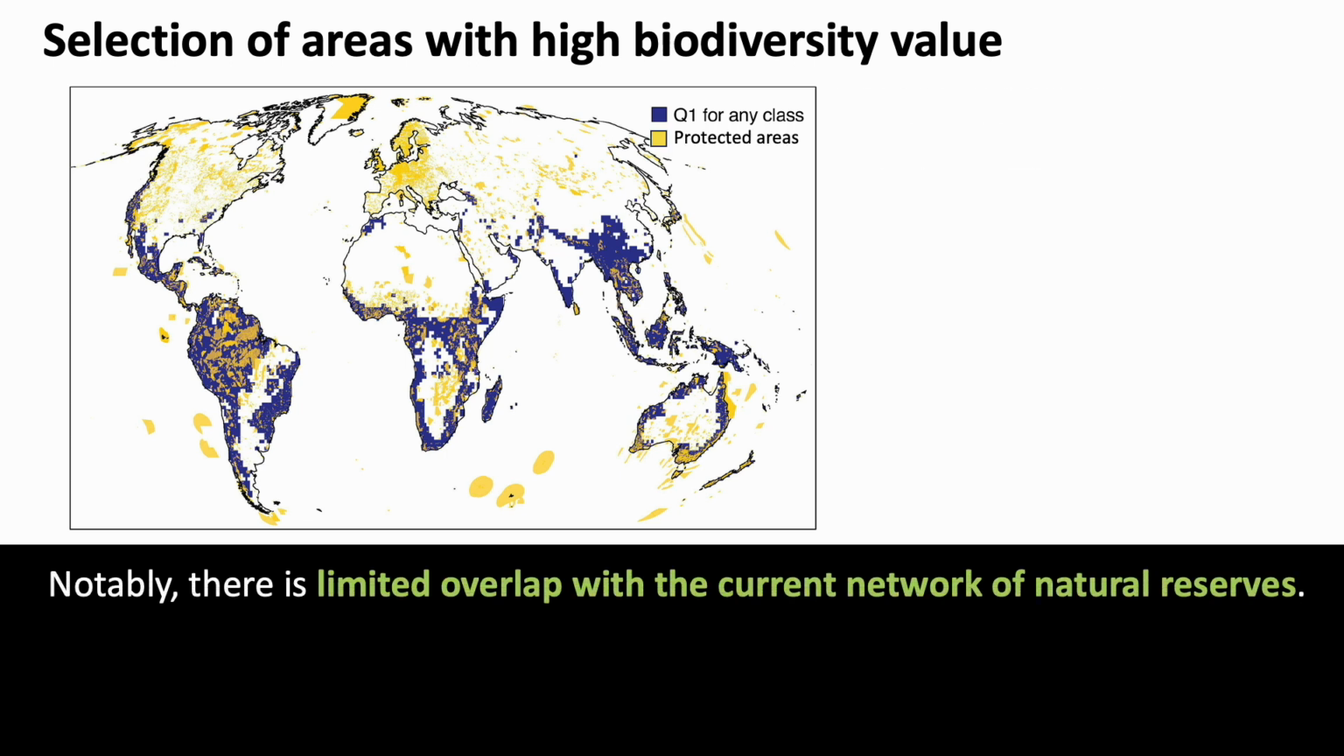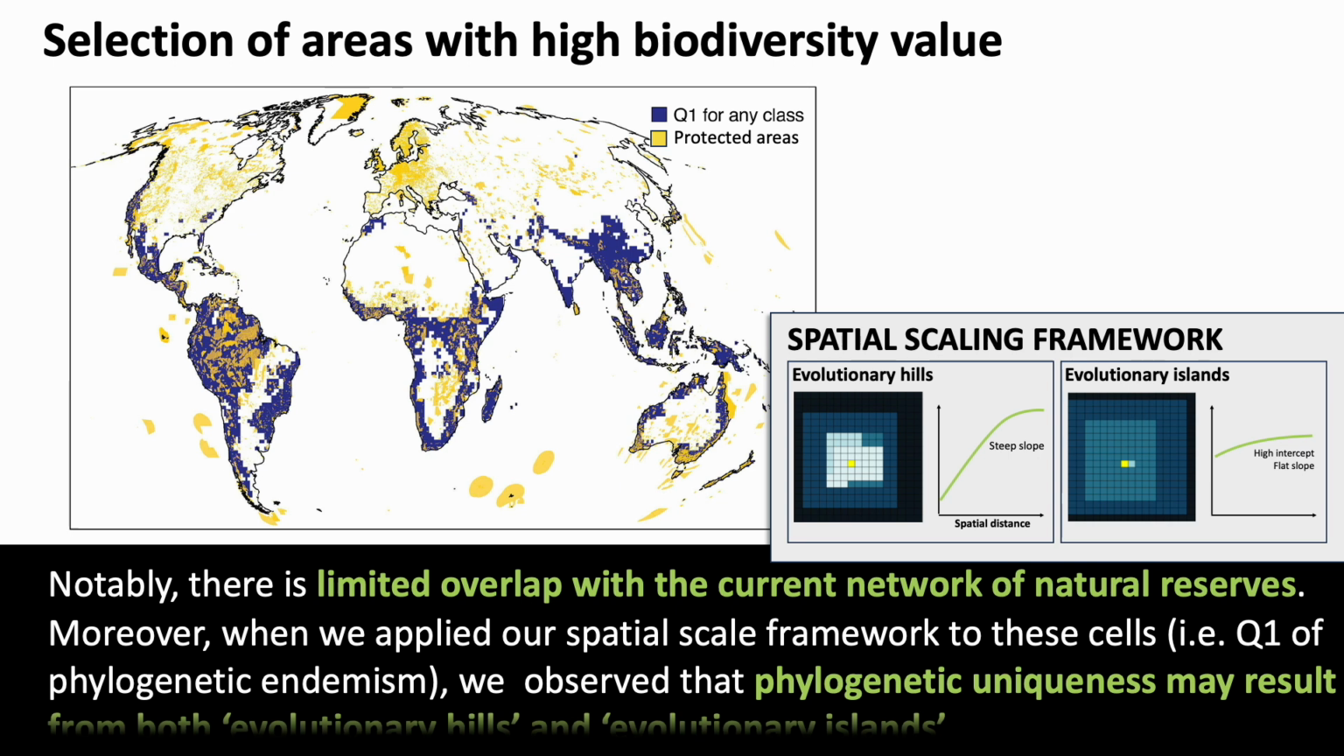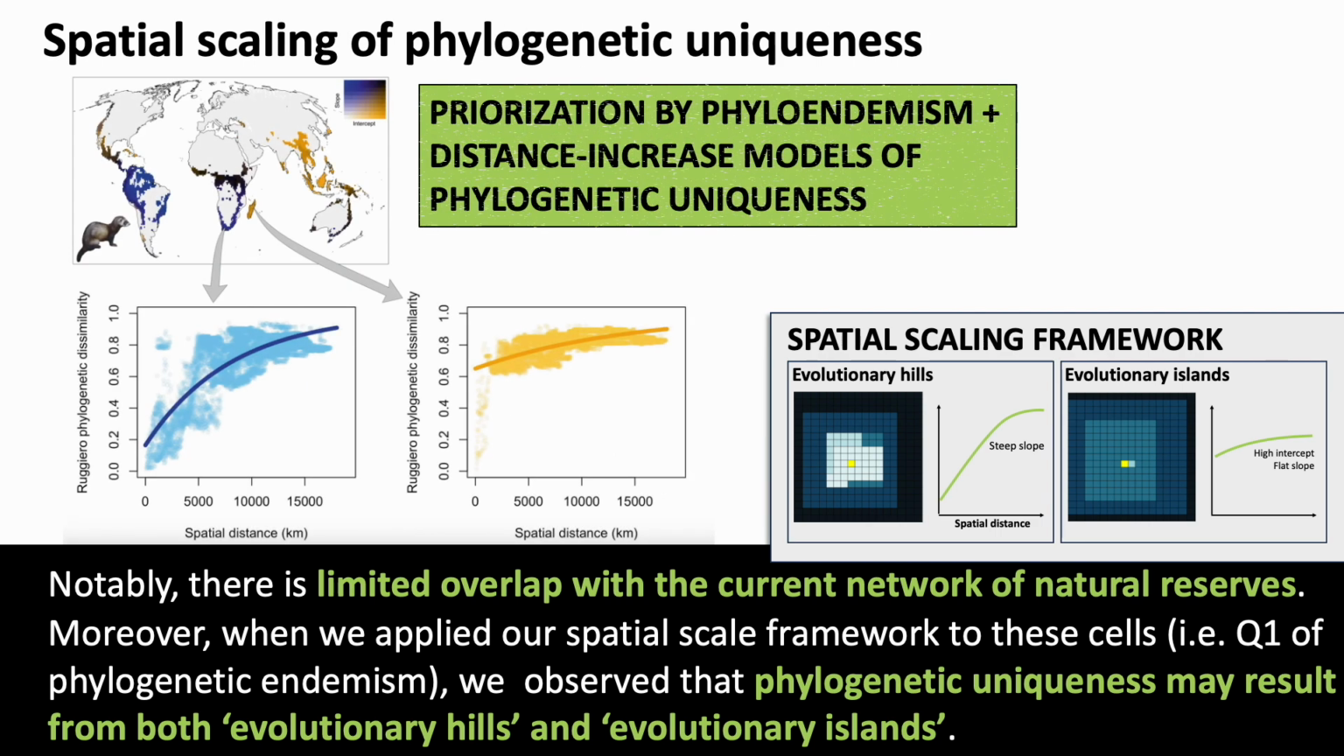Notably, there is limited overlap with the current network of natural reserves. Moreover, when we applied our spatial scale framework to these cells, we observed that phylogenetic uniqueness may result from both evolutionary hills and evolutionary islands.